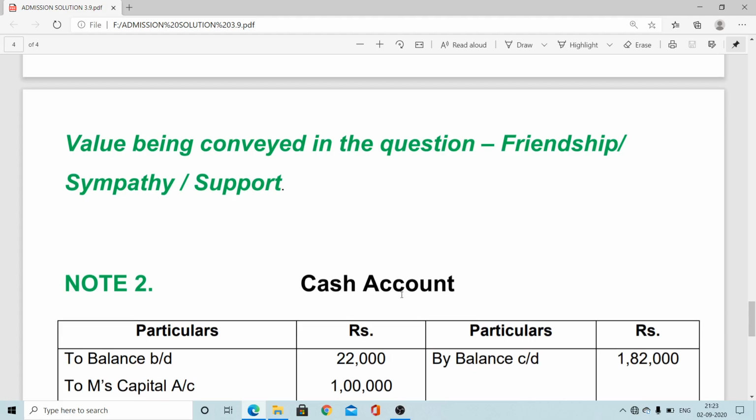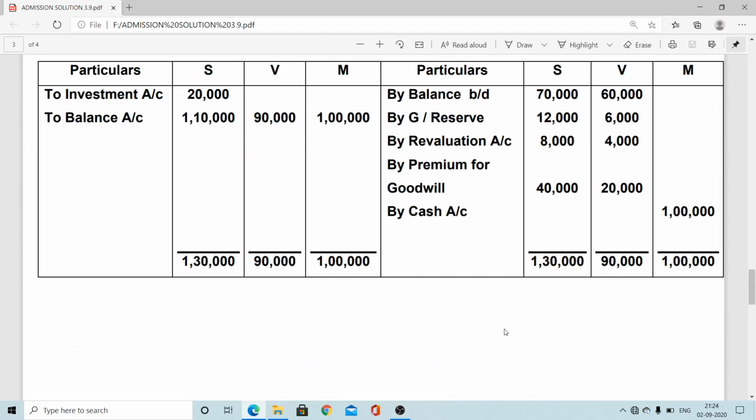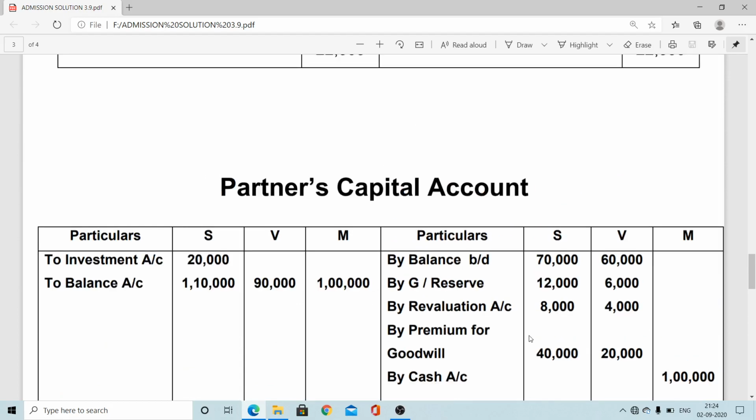If you want, we can open the cash ledger here, but as we are not going to prepare a revised balance sheet, there is no need to prepare it. The partners' capital account is sufficient. If you would like, you can open it here: opening balance, new partner's capital contribution, premium for goodwill contribution. After that, you can find the closing balance. So this is the revision. You have already done this type of problem, and even more difficult ones. This is a simple problem, but this type is quite important, mainly for passing journal entries related to change in the value of assets and liabilities, as well as for finding the final balance of partners' capital.